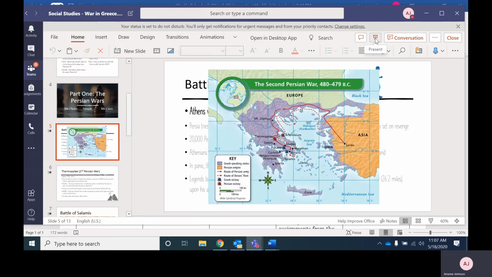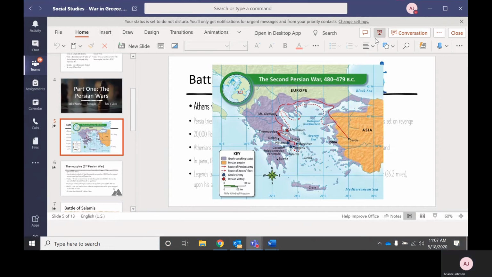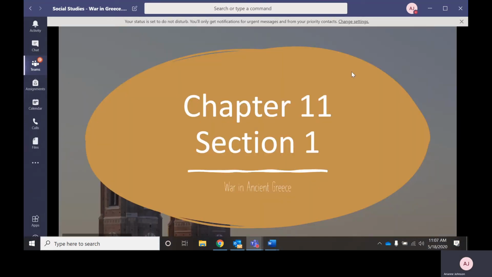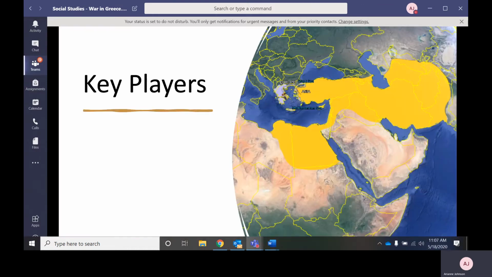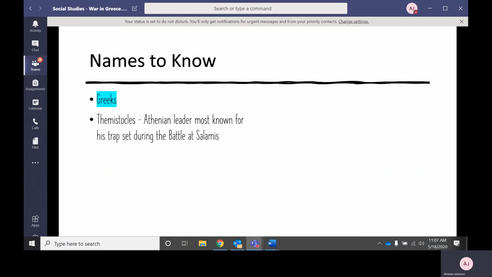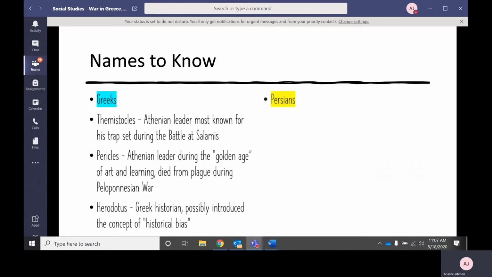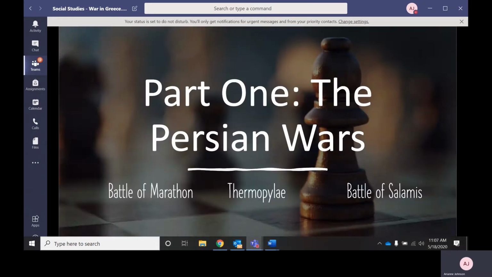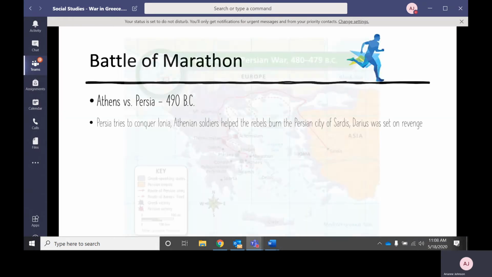Just come up to the present icon, click that, give it a second to think. And then what I'm doing is I'm clicking on my keyboard. I'm just going to click the right arrow. And that will walk you through all of the slides in the correct order, like I showed on the video.